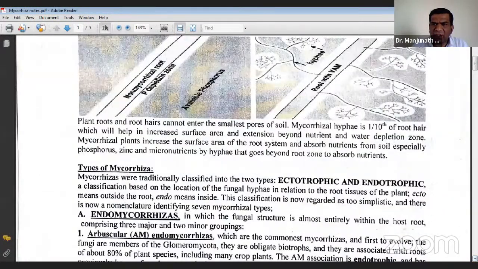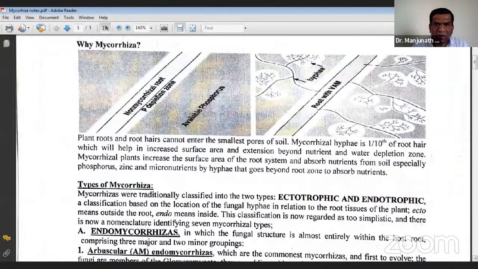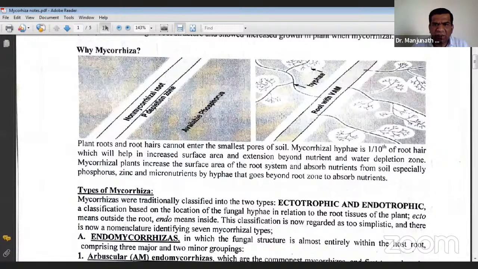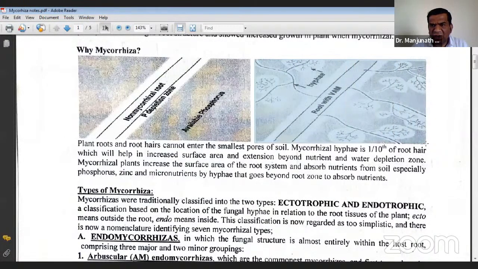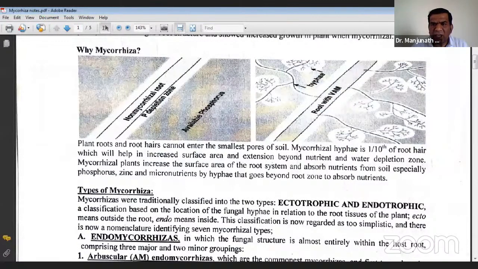You can see here the plant which is infected with AM fungi. There is an extension of hyphae mycelium all along the root zone, and you can find the cleared zone, with absorption of water, moisture, and also nutrients along with that.